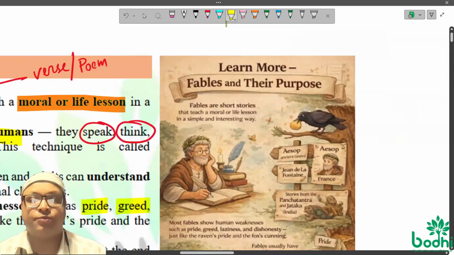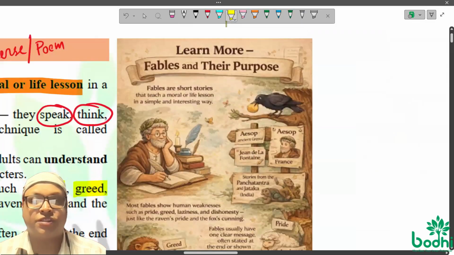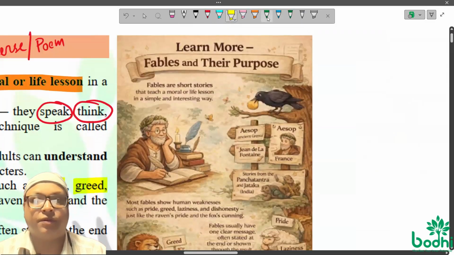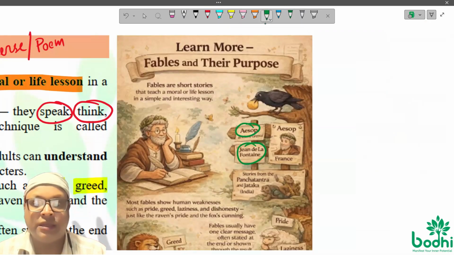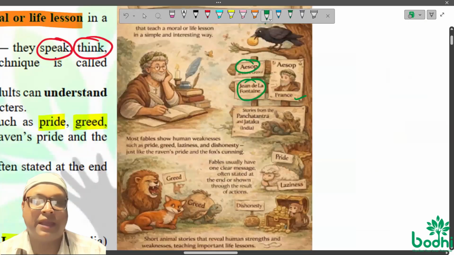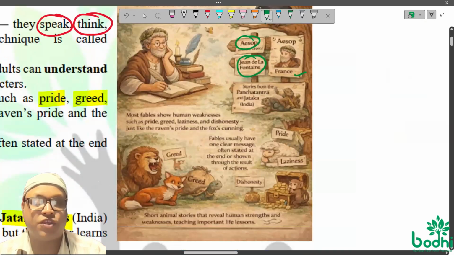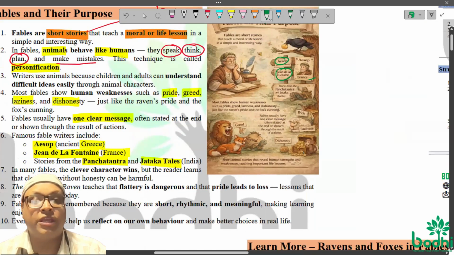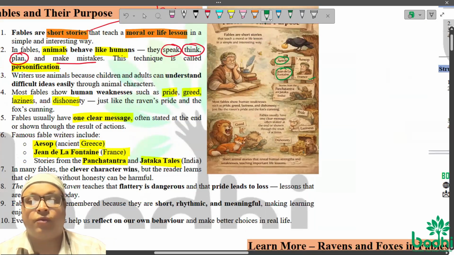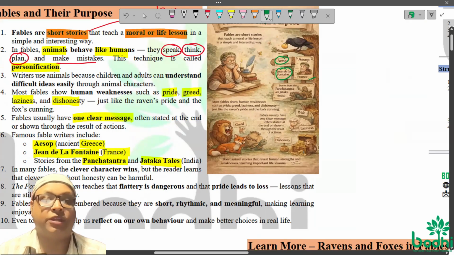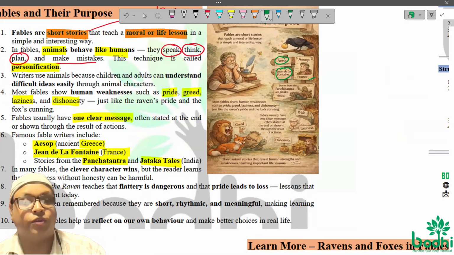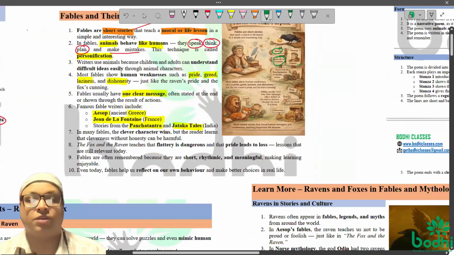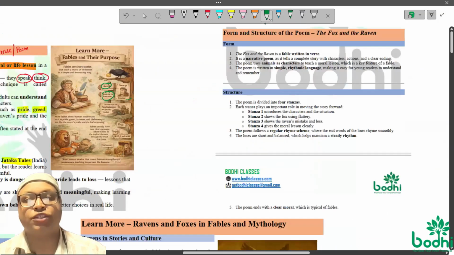And here I brought one picture. If you see, we have fables of Aesop, fables of Jean de La Fontaine. They're from France. And of course, the basic features, these all details you'll find in our Bodhi website, where we will have Bodhi shop. Actually, this content will be for you to buy at a very marginal price. I'll talk about it later on.